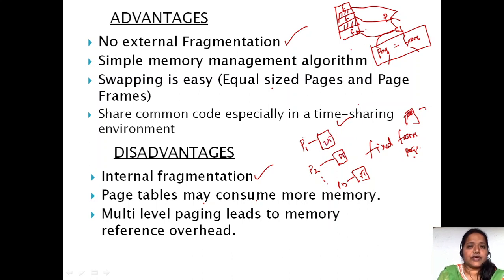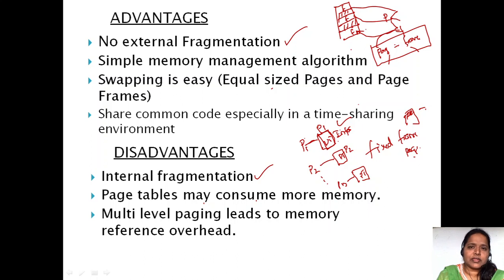The information about which page we kept on which frame, we are going to place in the page table. So for process P1, at the end of process P1 we are going to attach the page table of P1. For process P2 we are going to attach the page table of process P2. You have to make a note that at the end of each and every process, we are going to insert the page table.